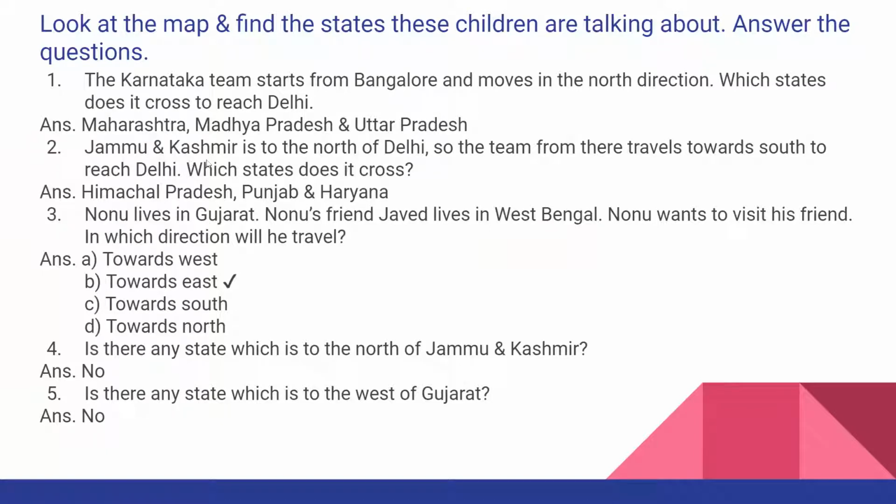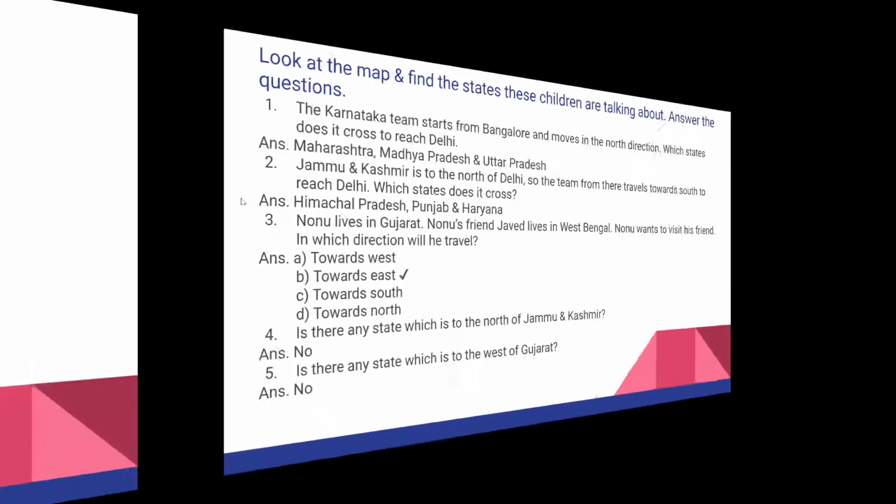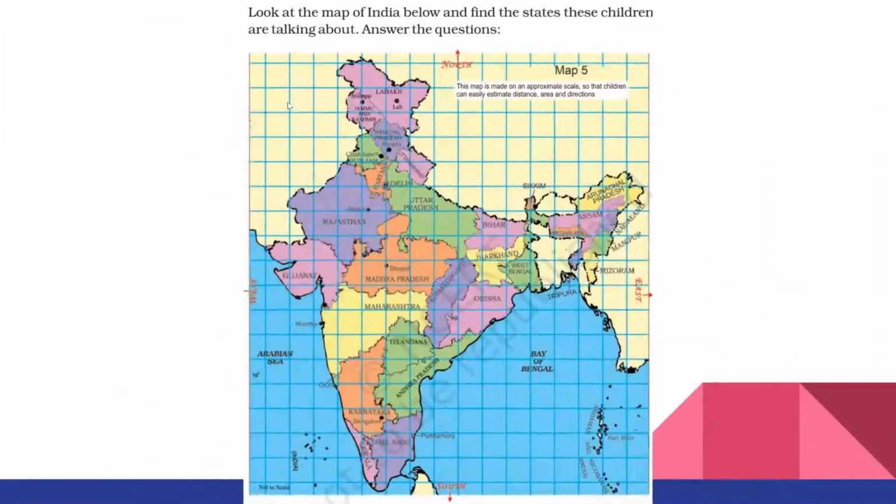Next question. Jammu and Kashmir is to the north of Delhi, so the team from there travels towards the south to reach Delhi. Which states does it cross? In the same way, the Jammu and Kashmir team is in the northernmost part of the map, so to reach Delhi they have to travel south. Let us see, where is Jammu and Kashmir here? Here is Jammu and Kashmir in the north, and Delhi here. So they have to move towards the south.